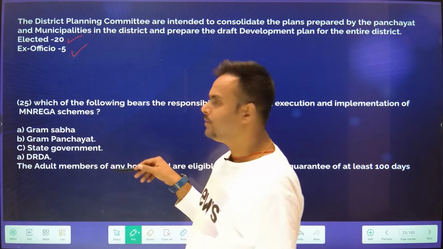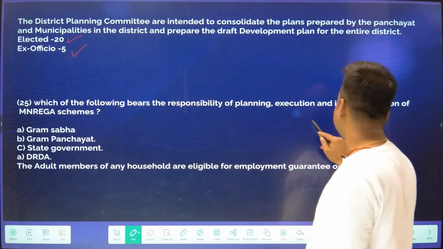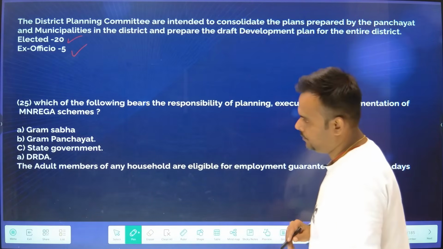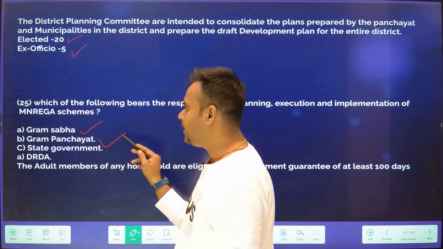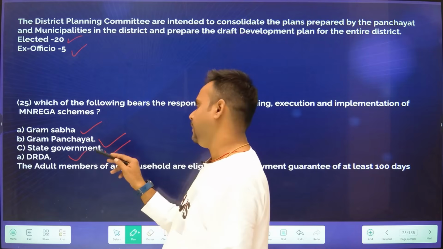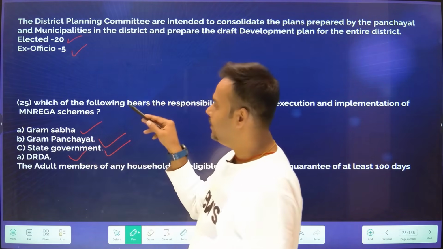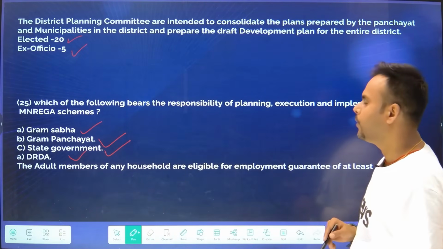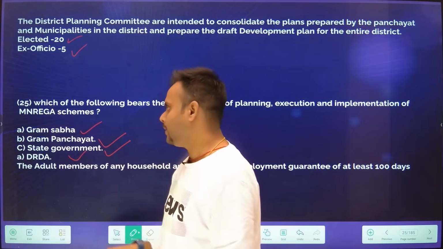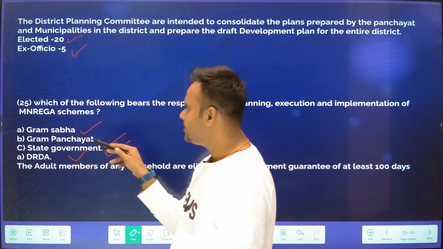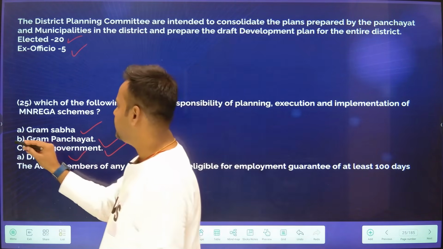The last question, friends. Which of the following bears the responsibility of planning, execution and implementation of MGNREGA schemes? Your options are Gram Sabha, Gram Panchayat, State Government and DRDA. This MGNREGA means the Mahatma Gandhi Rural Employment Guarantee Act. And your answer is Gram Panchayat.